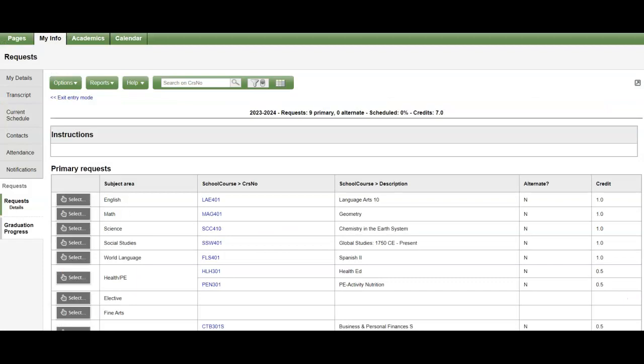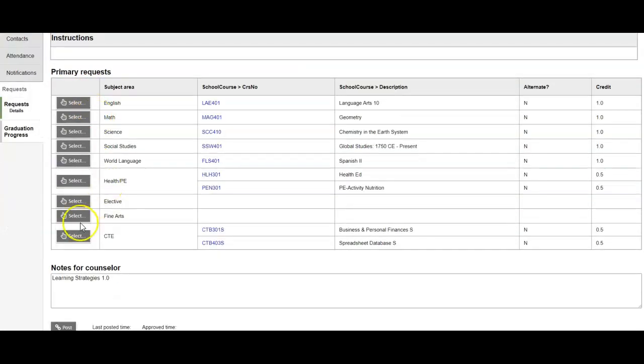Once you have 7 credits worth of classes and notes for your counselor, that would be me, please make sure to click the post button, which is right here, and bring me a parent signed course request sheet. Just one last thing, I included a copy of the school profile so that you can see all the classes that typically are offered at Kadena High School.